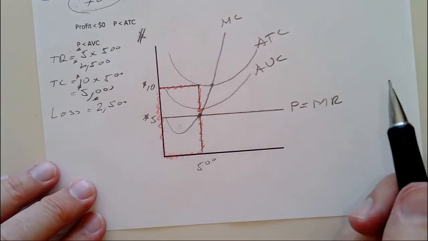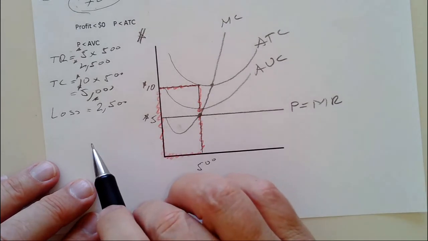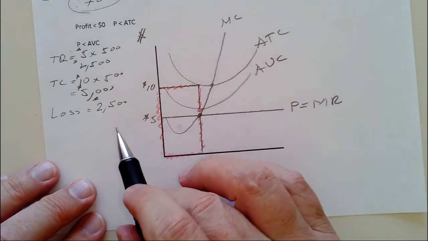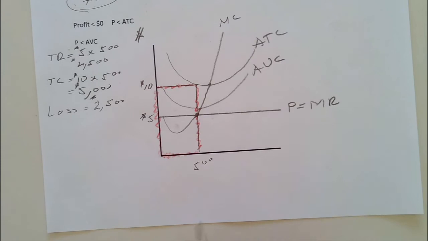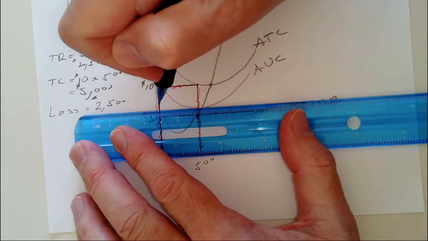So I can always shut down and not lose $2,500. If we're going to shut down, we are going to lose our fixed cost. So we need to find our fixed cost to see how much we're going to lose. And I know my fixed cost is going to be less than $2,500 because my average variable cost is up here.